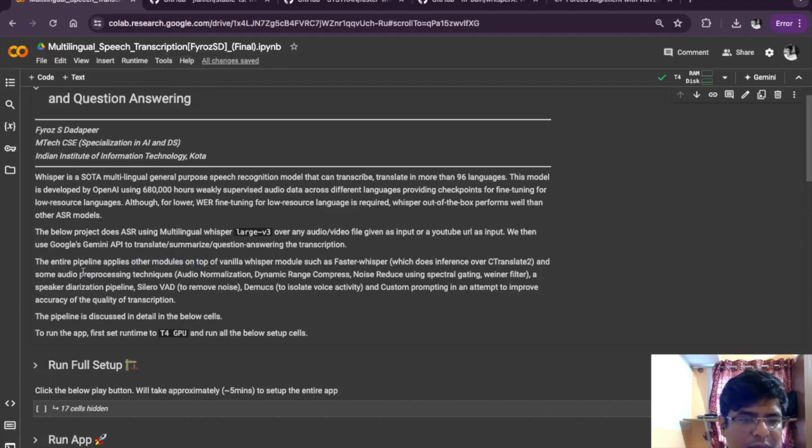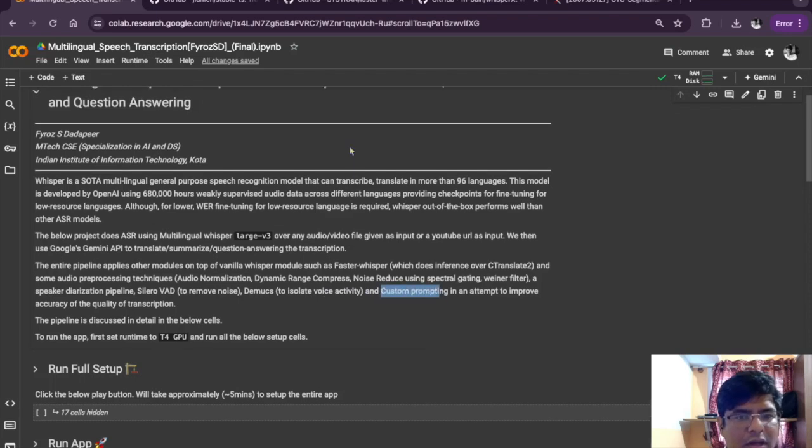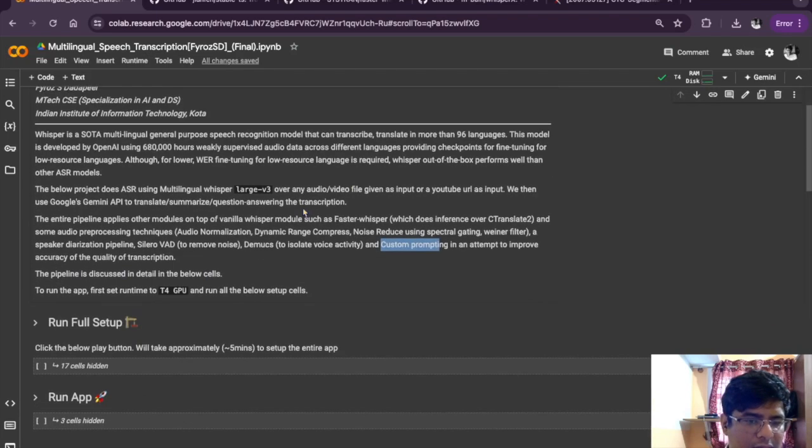Additionally, I have used some pre-processing techniques such as audio normalization, dynamic range compression, noise reduction, and Wiener filter. And I have used the Silero VAD and Demucs library. This is also from Meta, that optimizes the audio before transcription, and custom prompting with respect to the downstream tasks such as translation, summarization, and question answering.